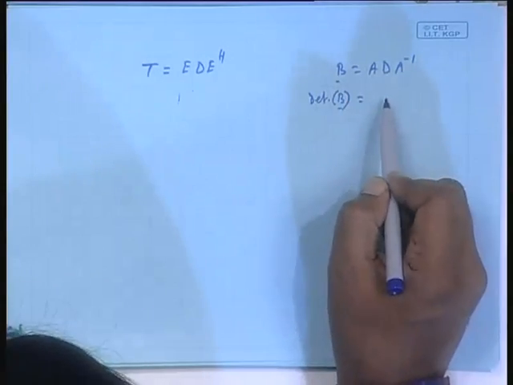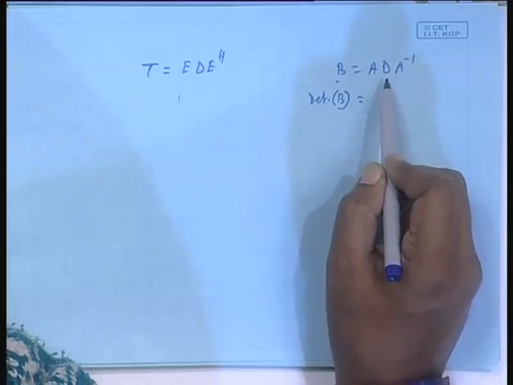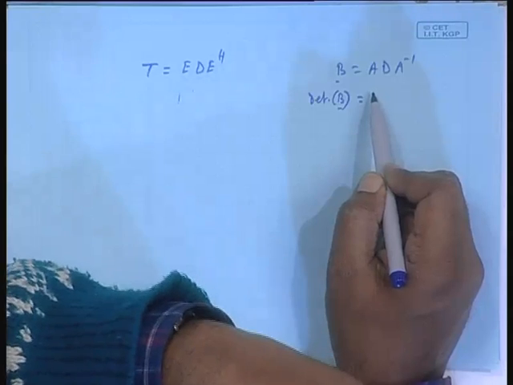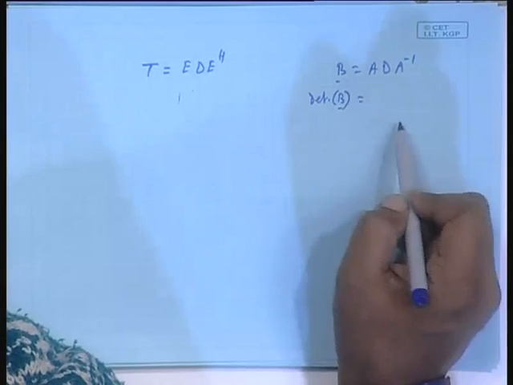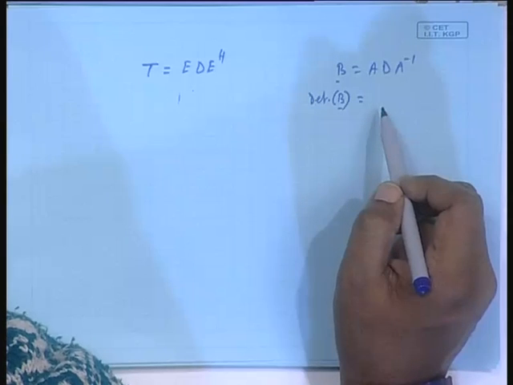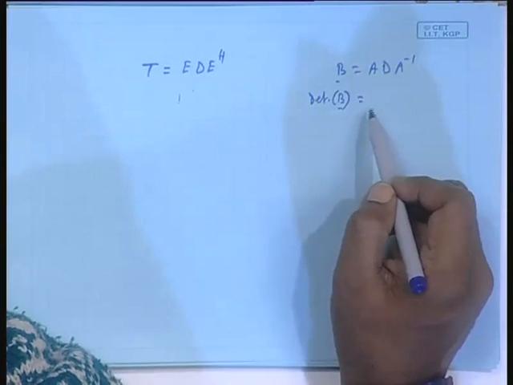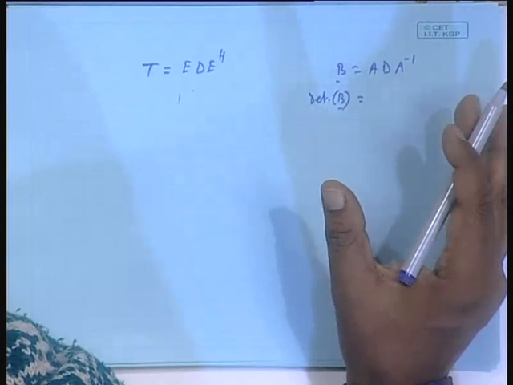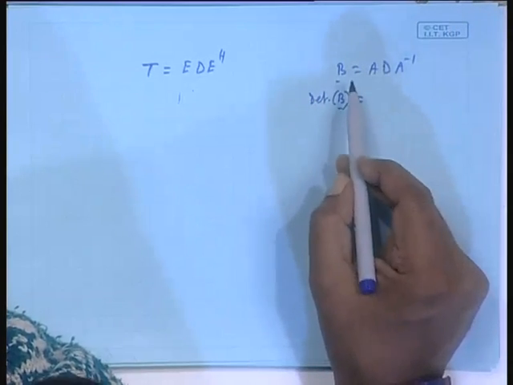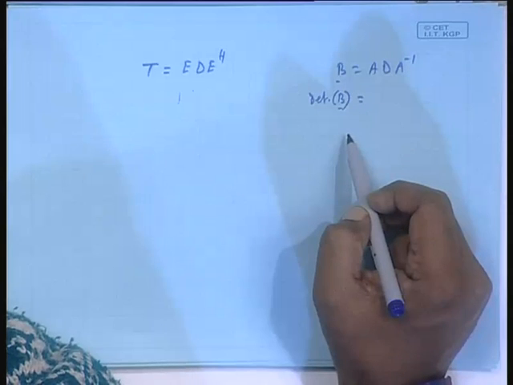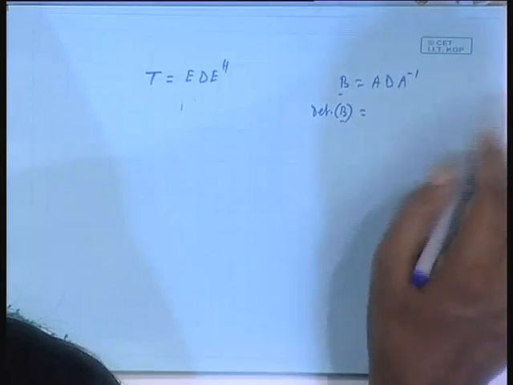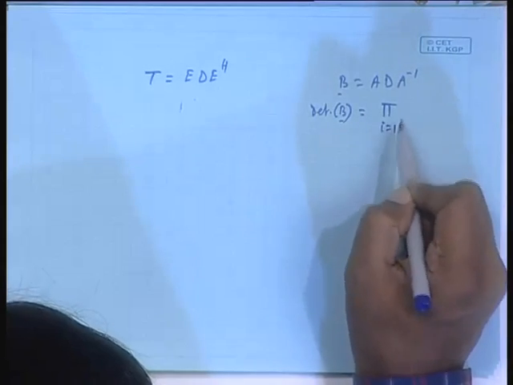So, determinant of B will be simply the determinant of D, and D is diagonal, so it is simply the product of the diagonal elements, in this case the eigenvalues. So, the determinant of a Hermitian matrix is just the product of the eigenvalues. If all eigenvalues are non-zero, then the determinant is non-zero, so it is invertible. On the other hand, if any eigenvalue happens to be 0, then that matrix B is not invertible. This is a product sign, i equal to 1 to P.